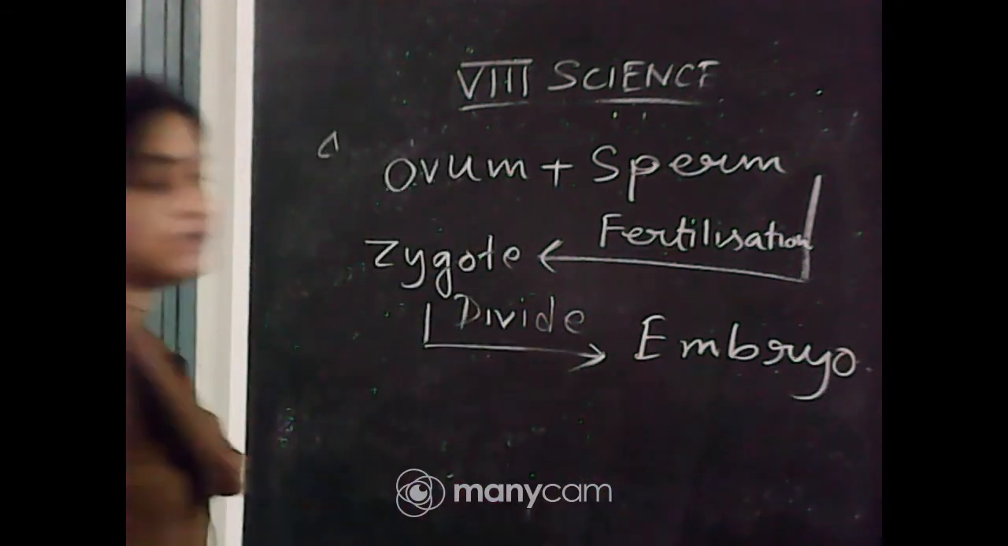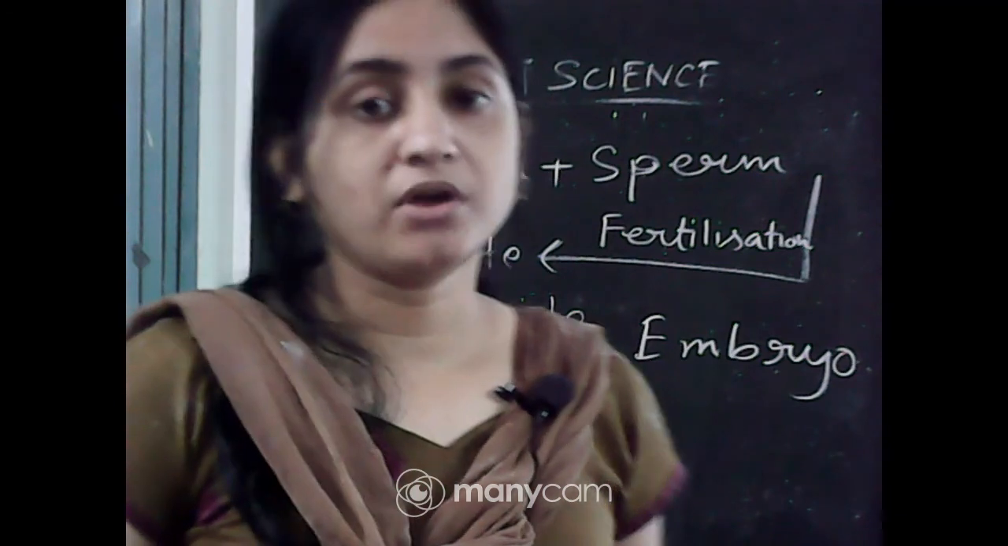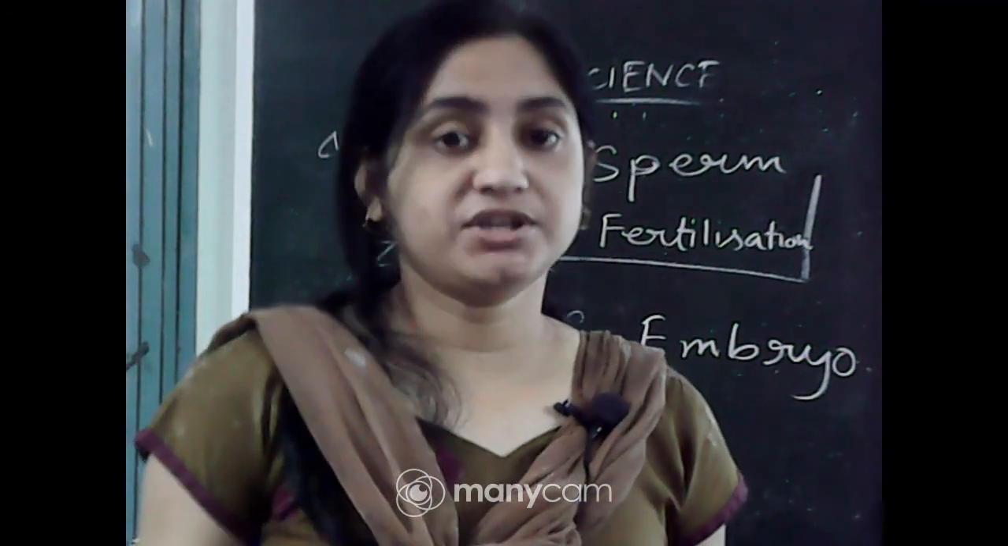So, what is an embryo? After fertilization, when the zygote starts to divide, it develops tissues and organs. Okay, that is called an embryo.